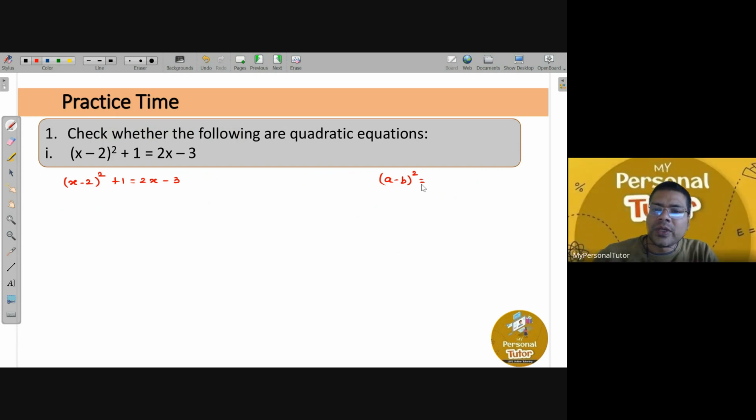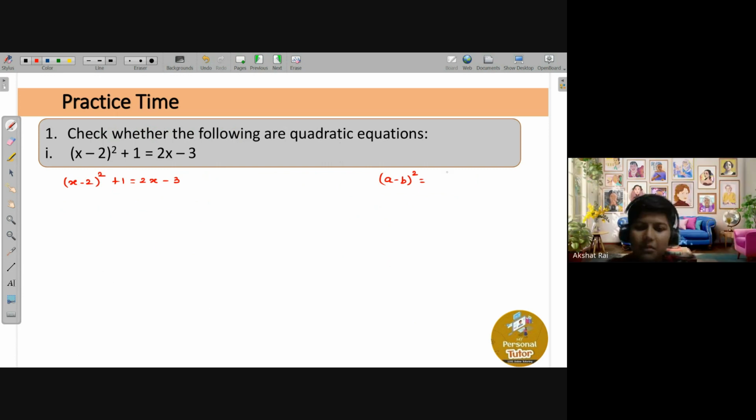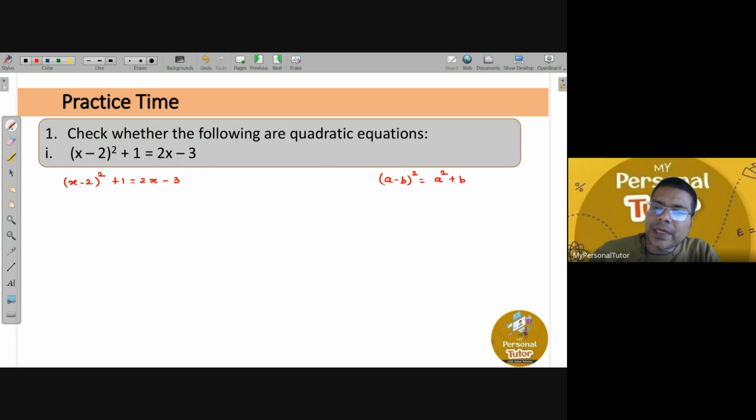A minus b whole square. Do you know the formula, Akshay? Tell me. A minus B all square equals A square plus B square minus 2AB. Yes, a square plus b square minus 2ab, right?